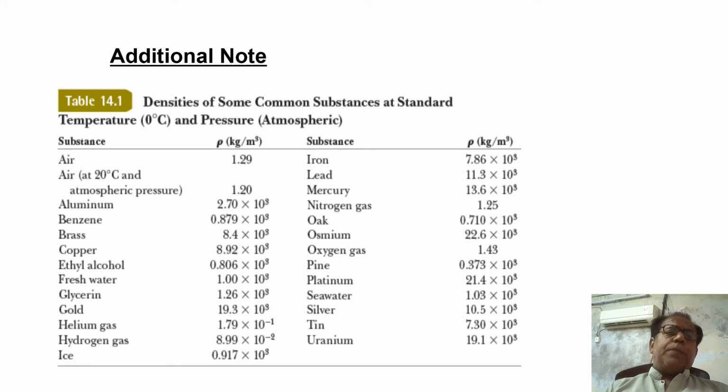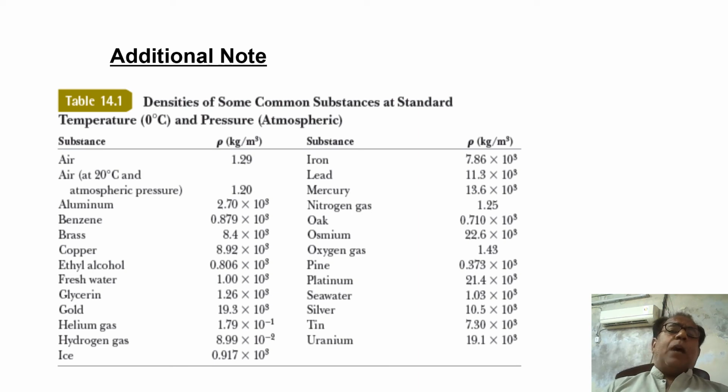Air at 20 degree centigrade and atmospheric pressure, aluminium, benzene, brass, copper, ethyl alcohol, fresh water, glycerine, gold, helium gas, hydrogen gas, ice, iron, lead, mercury, nitrogen gas, oak, osmium, oxygen gas, pine, platinum, sea water, silver, tin, uranium.